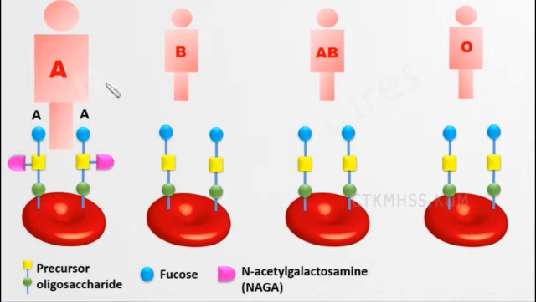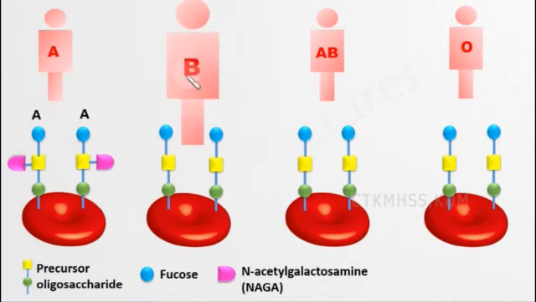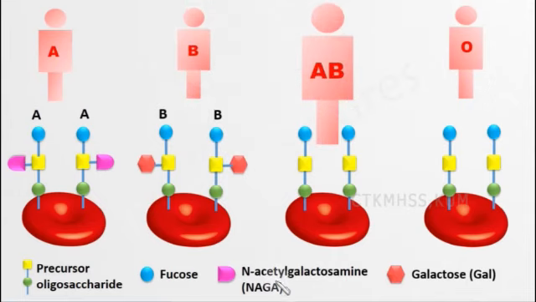And the same way, here it is galactose. Galactose binds to the H antigen. Then it is B blood type, or we can say B group blood. And in AB, you can see both will be present, that is N-acetyl galactosamine and galactose will be bound on either side of the H antigen. So that makes the AB blood group. You can see here N-acetyl galactosamine and here galactose are bound to the H antigen to form the AB blood group.